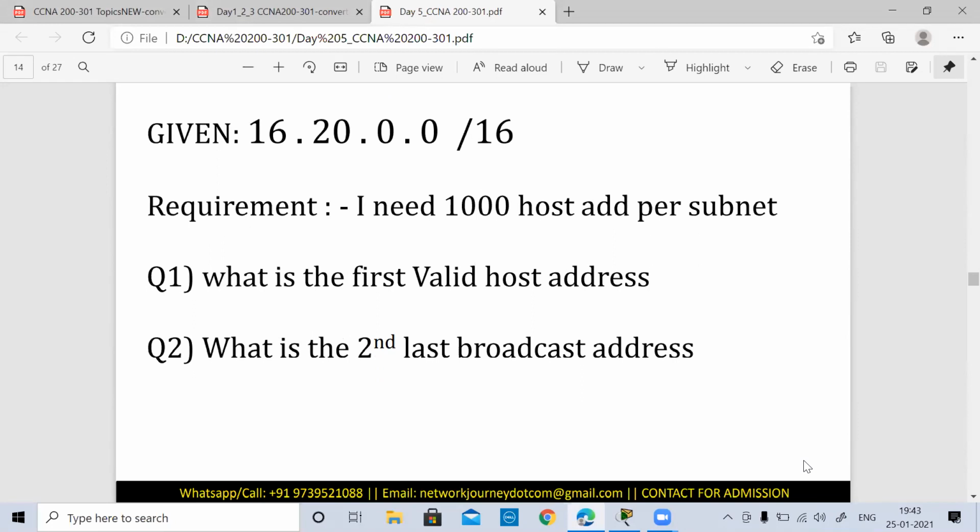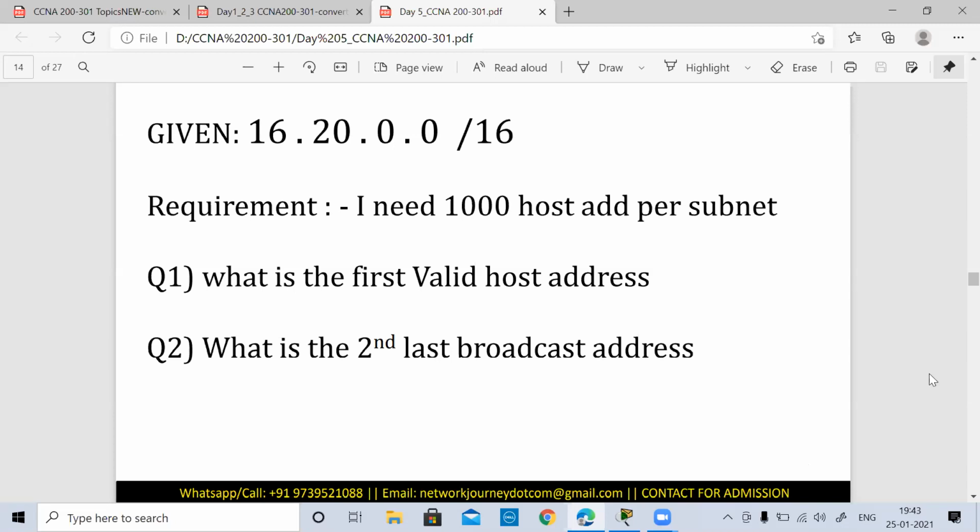So now they're saying 1,000 hosts per subnet. You have to add +2, so that will turn out to be 1002. And with 1002, how many bits will you require? Just go and check. 2^1, 2^2, 2^3, 2^4, 2^5 is 32, 2^6 is 64, 2^7 is 128, 2^8 is 256, 2^9 is 512, 2^10 is 1024.